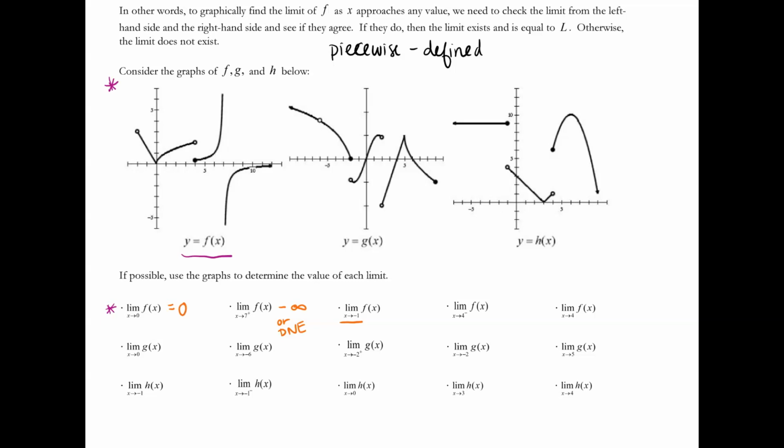So if I go to my graph of f, here's -1. I can tell that approaching it from the left and the right, so coming up to the right and coming down from the left, there's not a discontinuity there. There's not a jump. We'll talk about those later. There's not a hole. So the limit's going to be the same from the left and the right. So the question is, what is it?